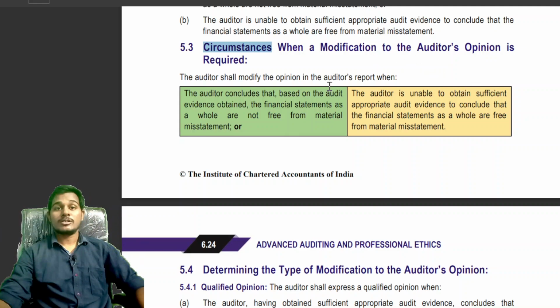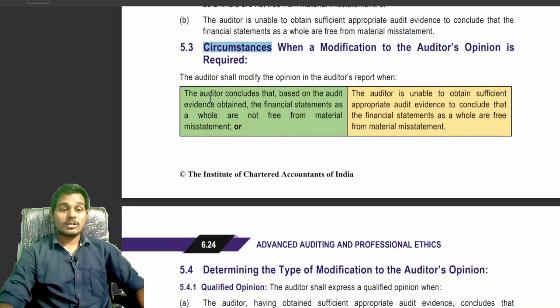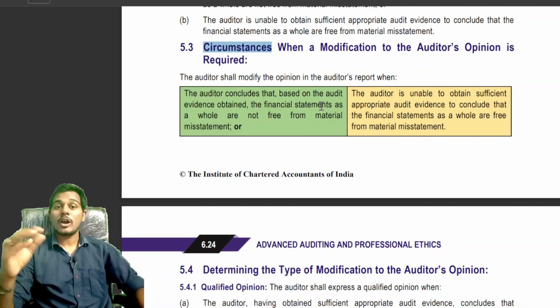See students, the auditor has obtained sufficient and appropriate audit evidence and concludes that the financial statements are not free from material misstatements, that is, the financial statements contain material misstatements.